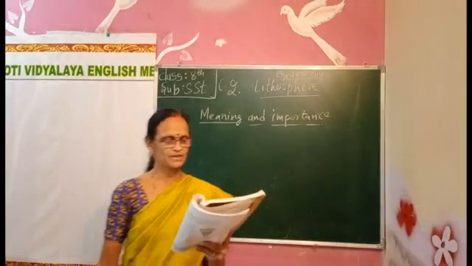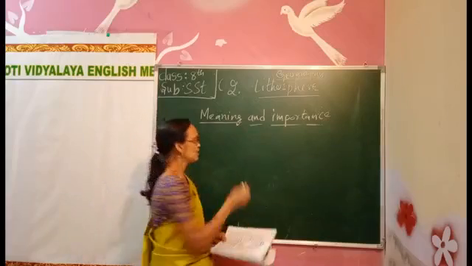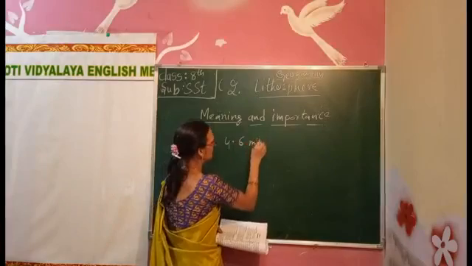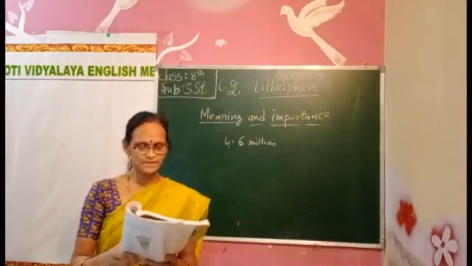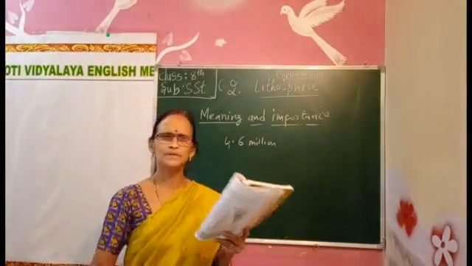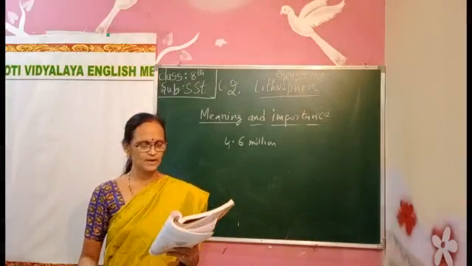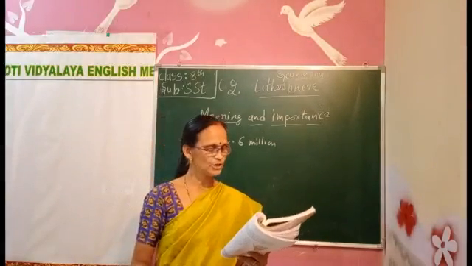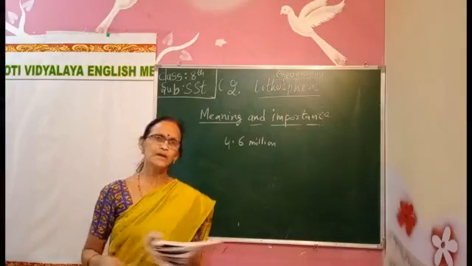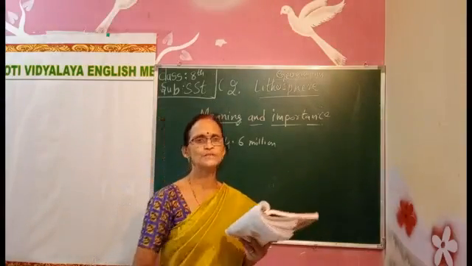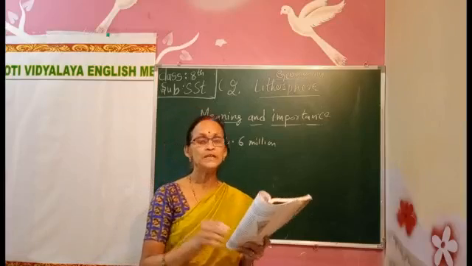Our Earth is a planet. It is more than 4.6 billion years old. How many years old is our Earth? It is 4.6 billion years old. Still processing, changing. From that time, the Earth has been changing. Man is on a quest of understanding this change and is eager to know more about the inside of the Earth. From that day, he has been searching and observing the changes happening, and he is more eager to know about the interior part of the earth.